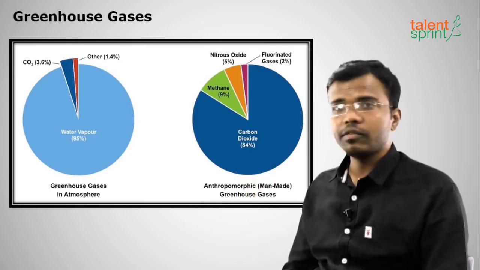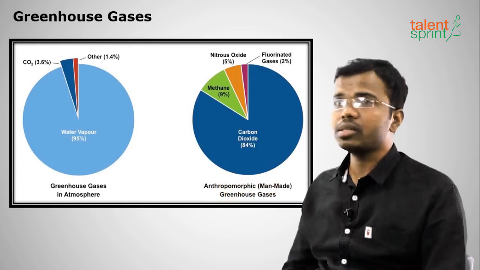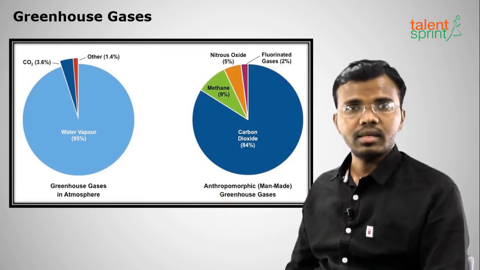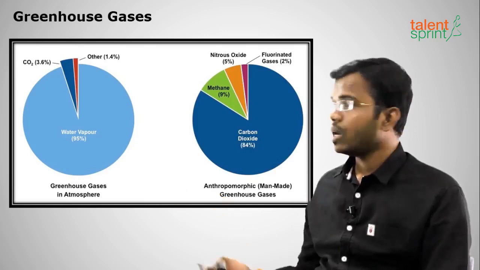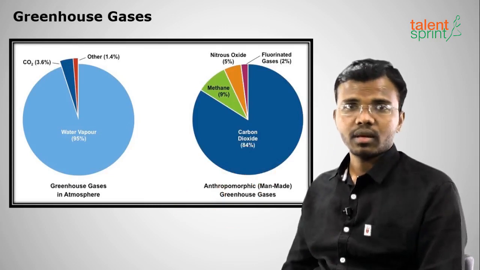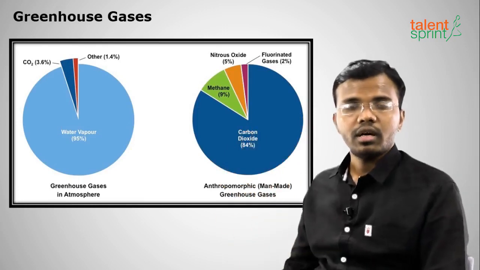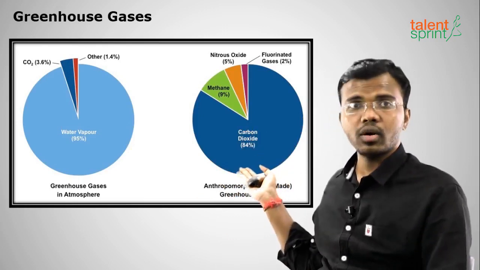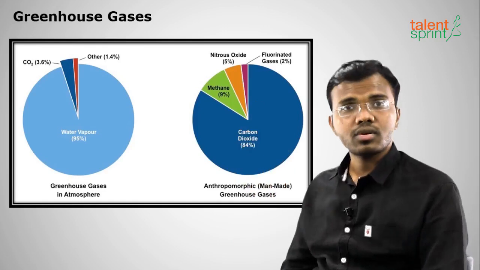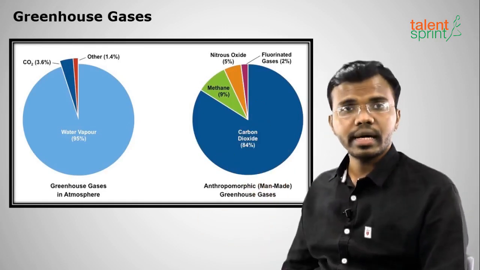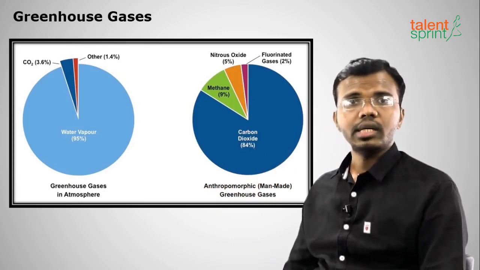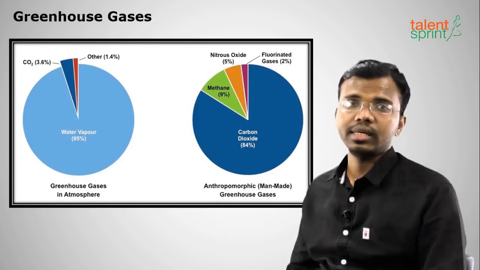Then what about man-made or artificial? The highest contribution is carbon dioxide, which is released from vehicles, thermal power plants, industries, all these, right? Next comes methane, next comes nitrous oxide, N2O, and next comes fluorinated gases from refrigerators, air conditioners, chlorofluorocarbons. So first highest is carbon dioxide, then methane, then nitrous oxide, N2O, and fluorinated gases, chlorofluorocarbons. All these contribute to the greenhouse effect, and they are making the earth heated up.